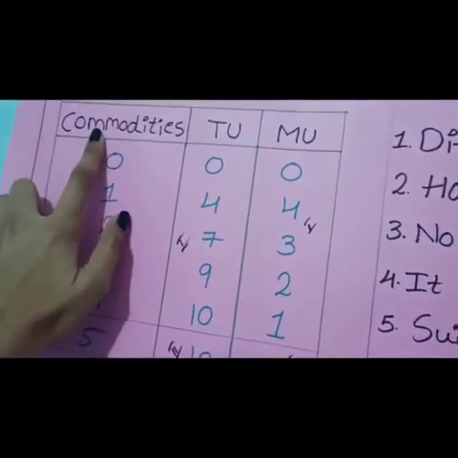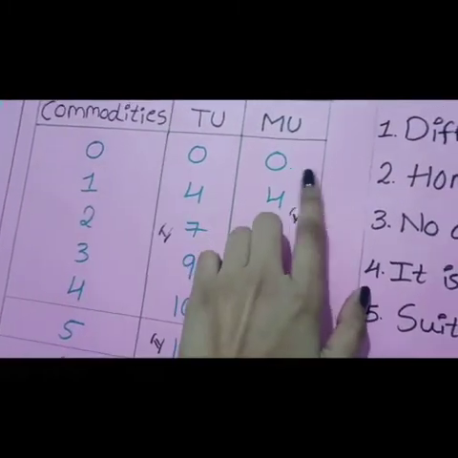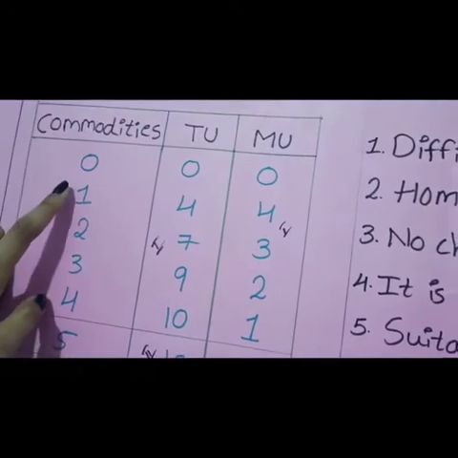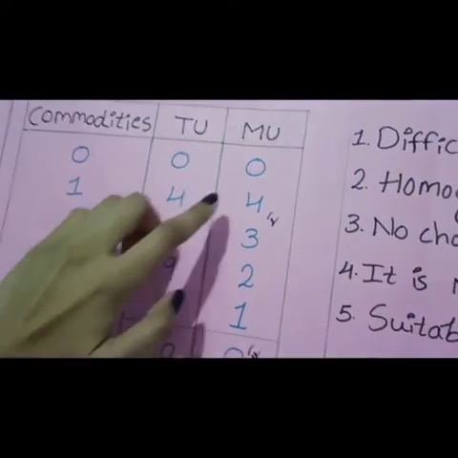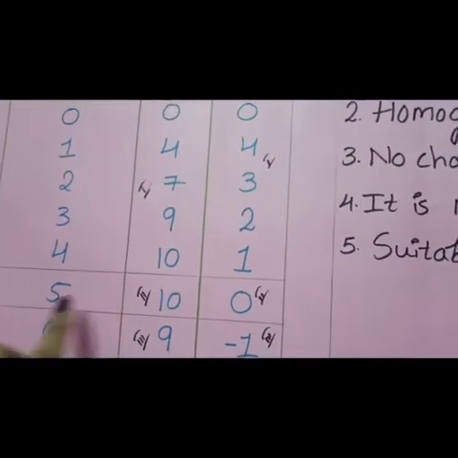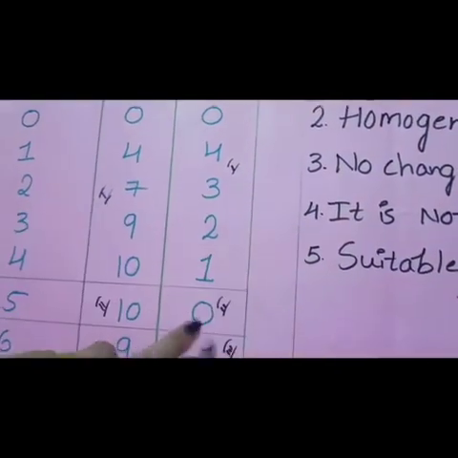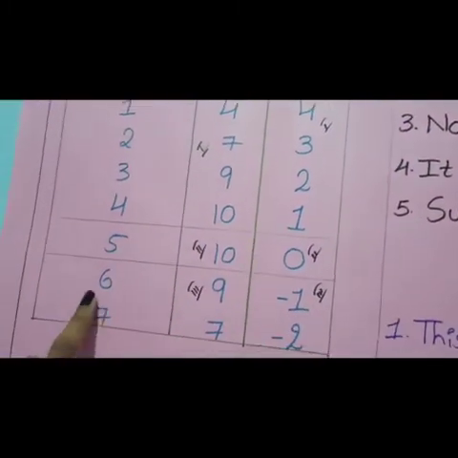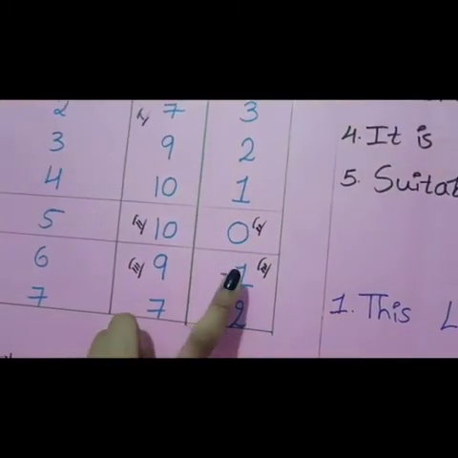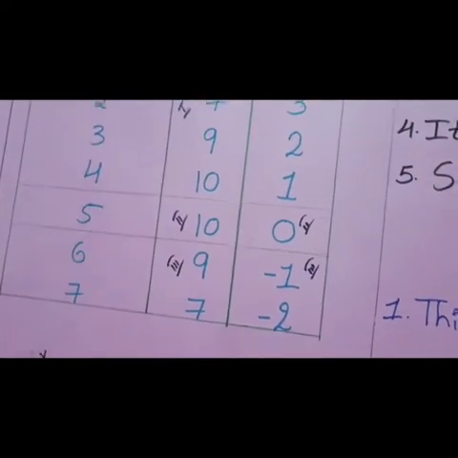And now commodities and marginal utility. When commodities are 0, then MU is also 0. When commodities are increasing 1, 2, 3, 4, MU is decreasing 4, 3, 2, 1. And at the fifth commodity, it becomes 0, it becomes nil. And I have divided the stages. At the sixth and seventh commodities, it is negative. And with the help of this table, I have drawn the diagram.